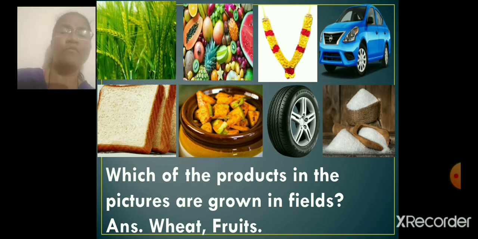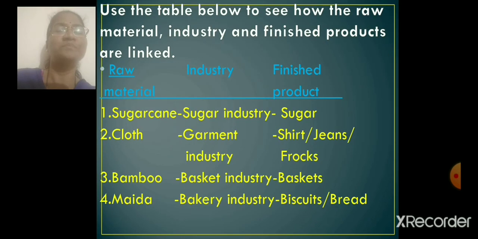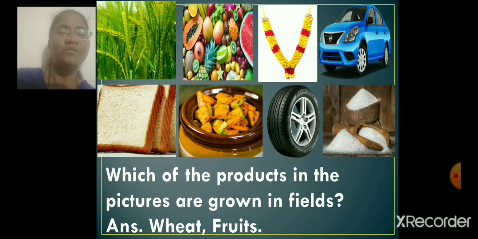Okay. Fine. Which of the products in the pictures are grown in the fields, children? Wheat and fruits. Okay. Which of the products in the pictures are grown in the fields? Wheat and fruits. Fine.